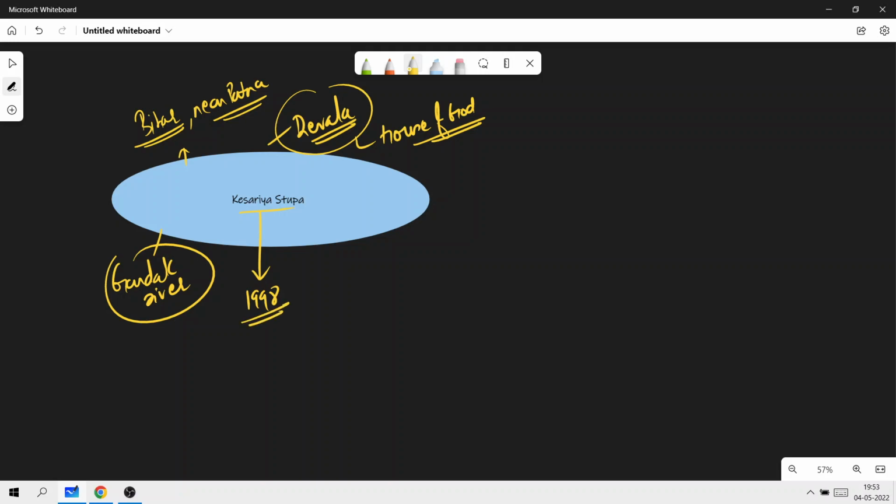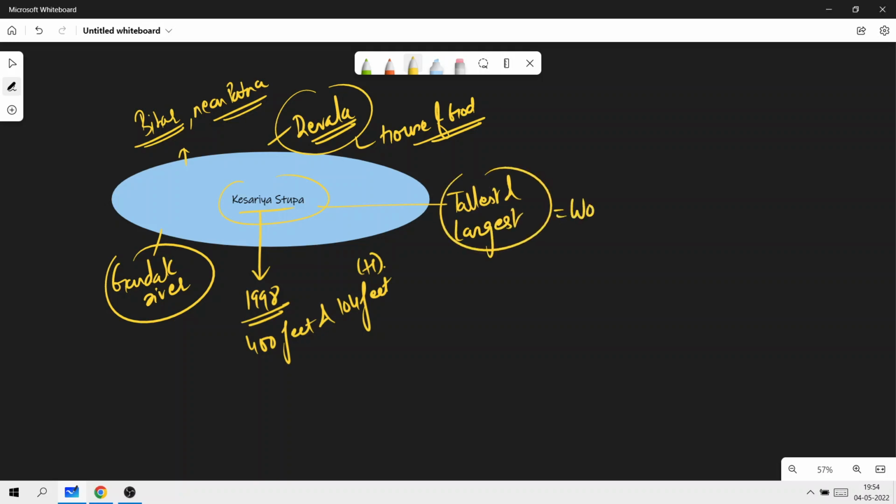It has a circumference of almost 400 feet and a height of 104 feet. Okay, remember this bit. It is said to be the tallest and the largest Buddhist stupa in the world. So what did I say? Tallest and the largest Buddhist stupa, not in India but in the world.